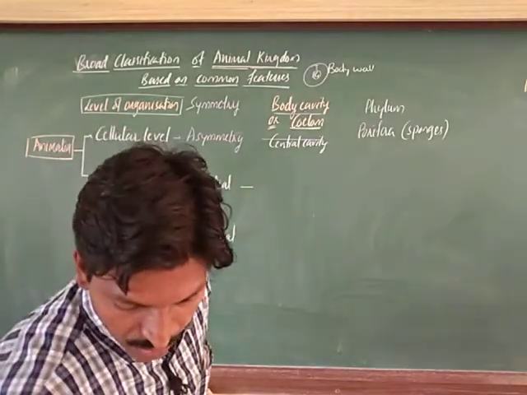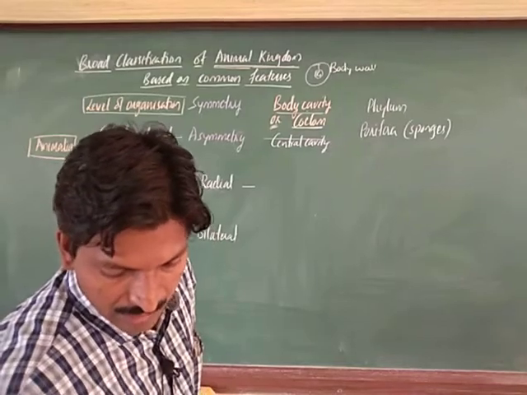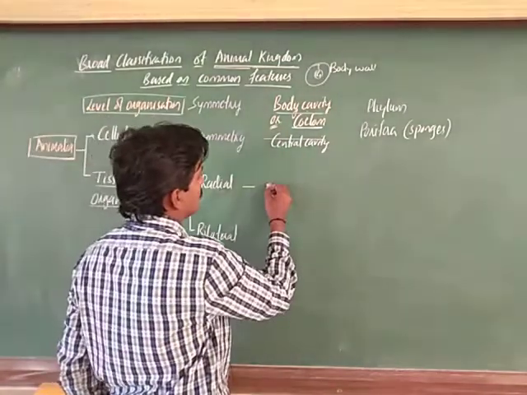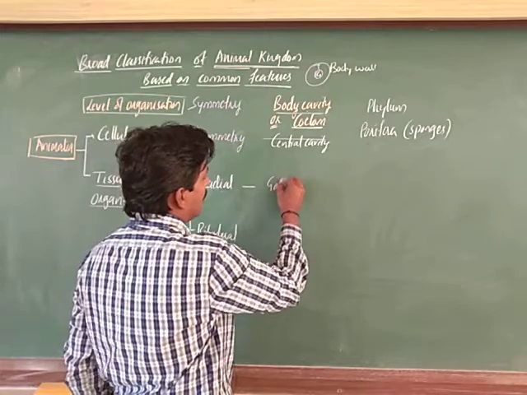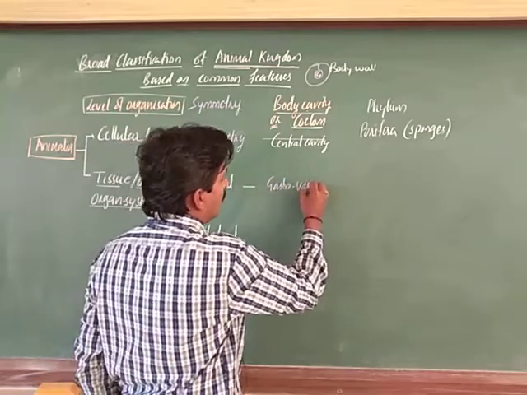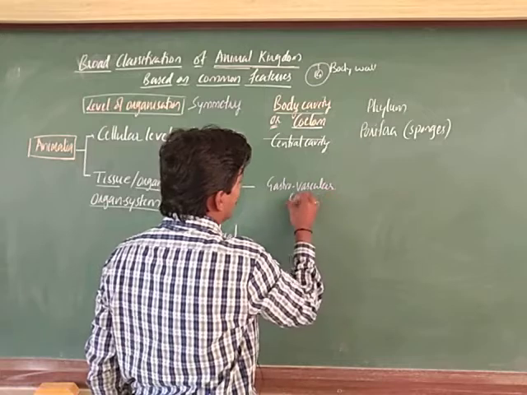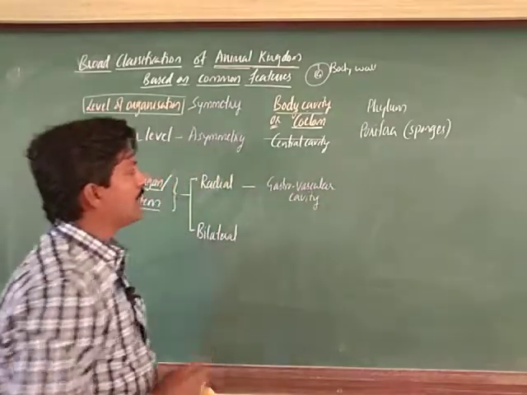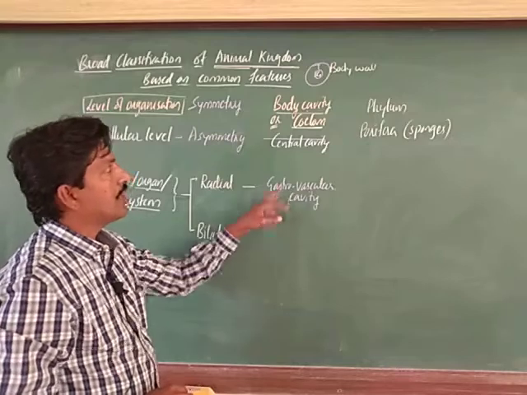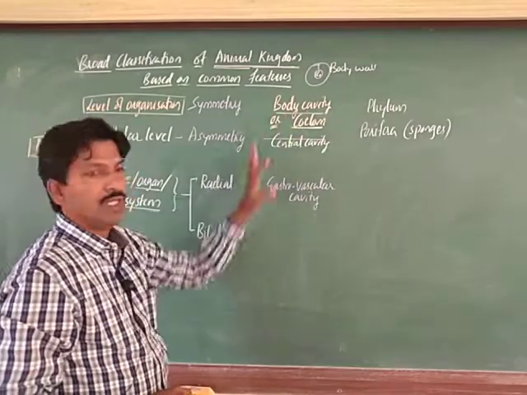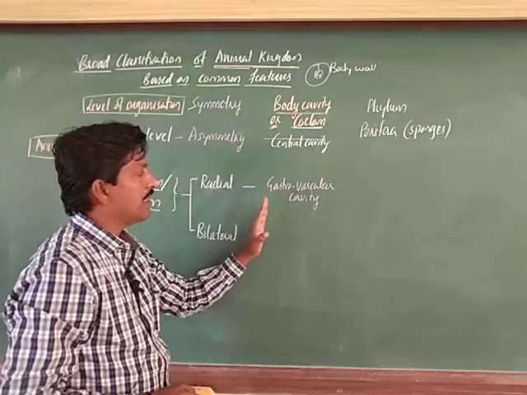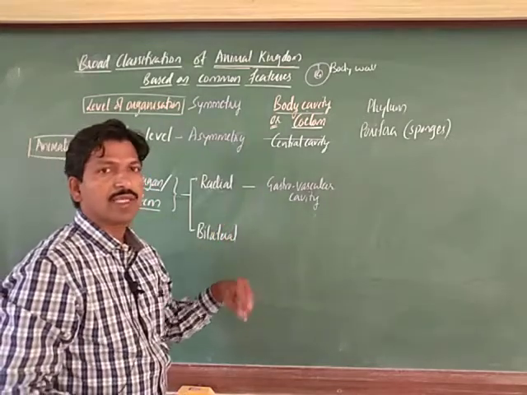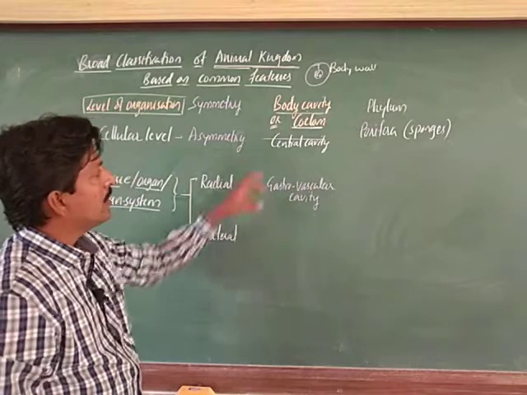The animals which show radial symmetry again have no body cavity. They have a gastrovascular cavity, we can say. We only consider it a gastrovascular cavity, but it is not a body cavity or coelom. The gastrovascular cavity is the central cavity we observe usually in coelenterates.